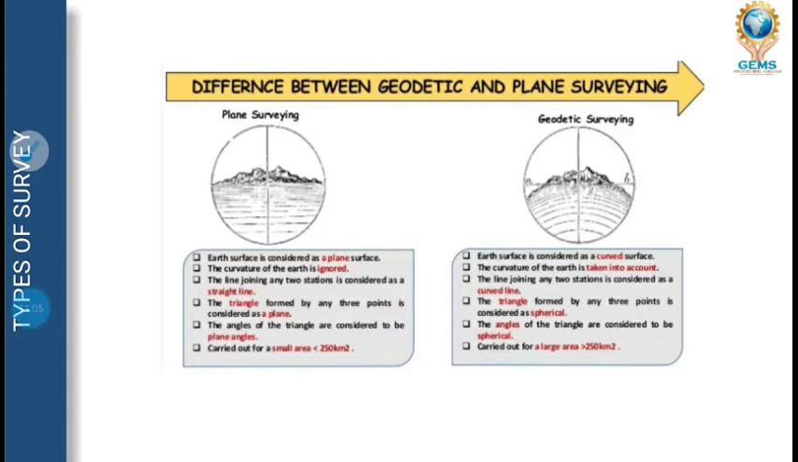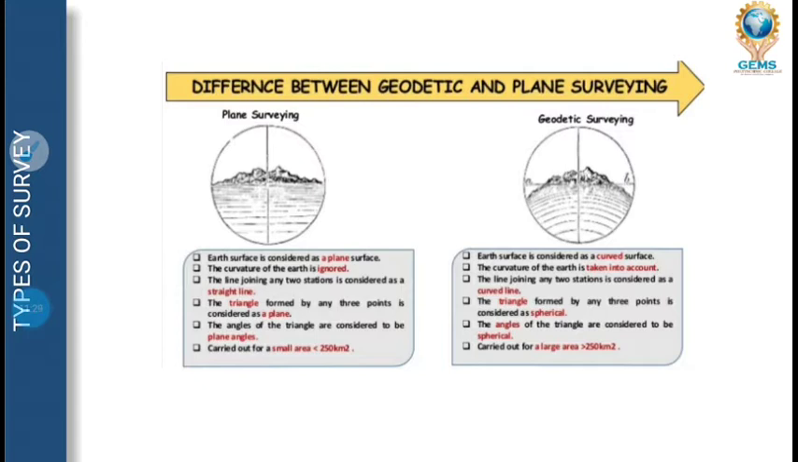If points A and B are there, the distance and the direction are taken as a plane or a straight line. The triangle formed from these 3 points is considered to be a plane. The angles of a triangle are considered to be plane angles. It is done for an area less than 250 km square. So that is plane surveying.